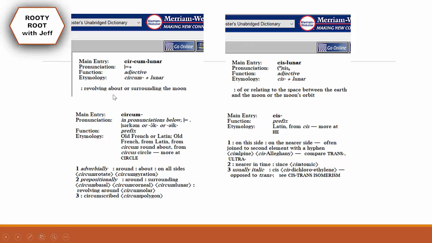Circumlunar, and that means revolving about or surrounding the moon, because circum means around, and lunar means the moon. Cislunar, it means of or relating to the space between the Earth and the moon or the moon's orbit. And cis means on this side. So it's cis plus lunar.